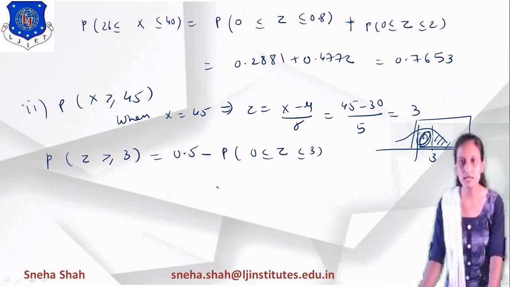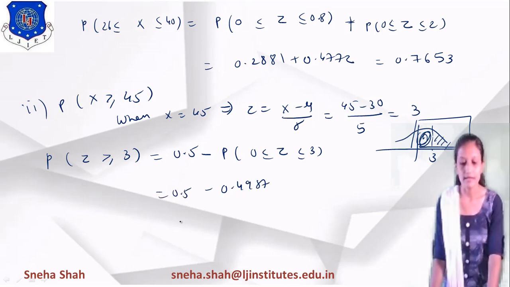From the z table, that probability equals 0.4987. So 0.5 minus this value gives the final answer, 0.001. So we can find the probability of any value of the random variable x by using this normal distribution.